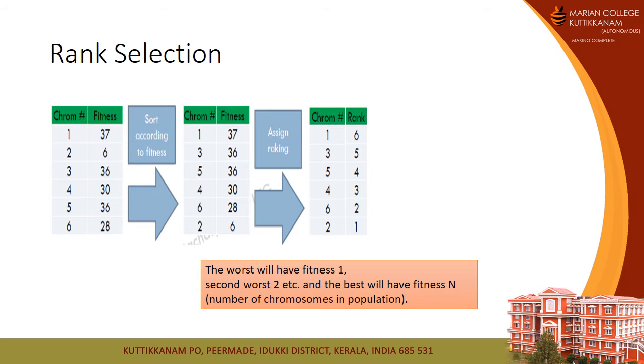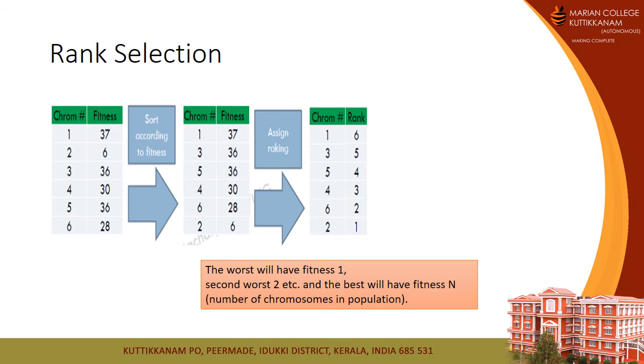Selection. In rank selection, the chromosomes have a set of fitness values. We sort the chromosomes based on the fitness values and then assign the rank. The thing that we need to remember is that the worst has a fitness value of 1, or rank 1, and the best has the highest rank. So in the example,